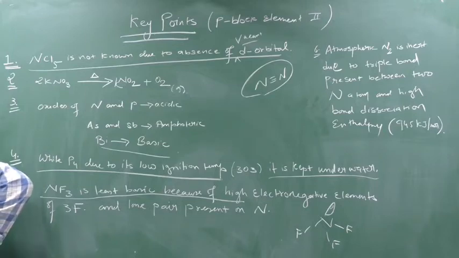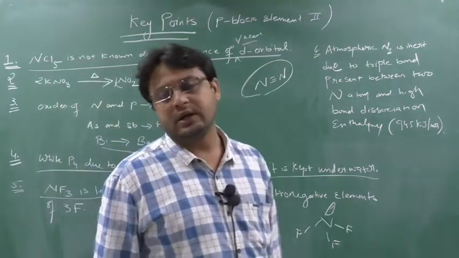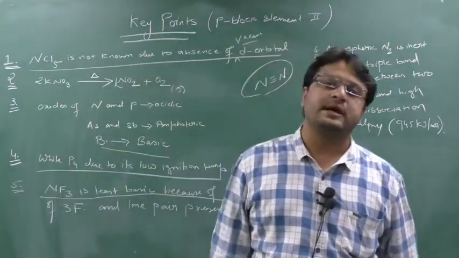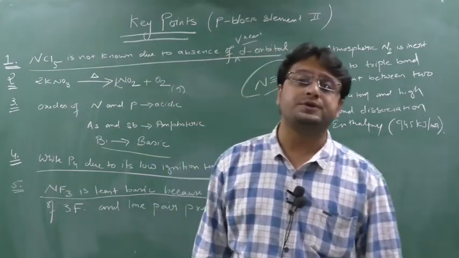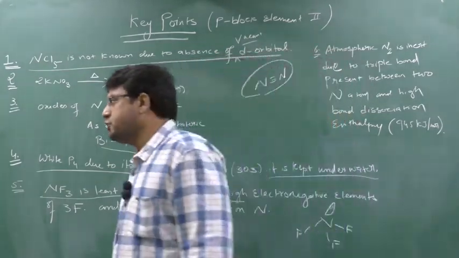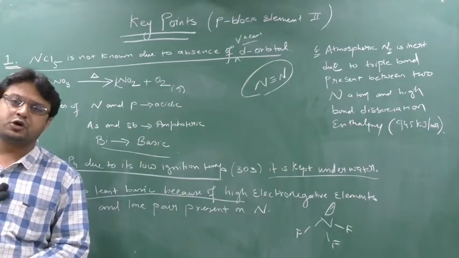Ready? Nitrogen does not form complex. Why? Because of absence of vacant d orbital. Because to make the complex, expansion is required. Nitrogen cannot undergo expansion due to the absence of vacant d orbital. So due to the absence of vacant d orbital, expansion does not occur. That's why nitrogen does not form complex.